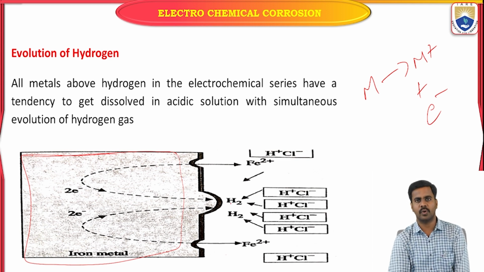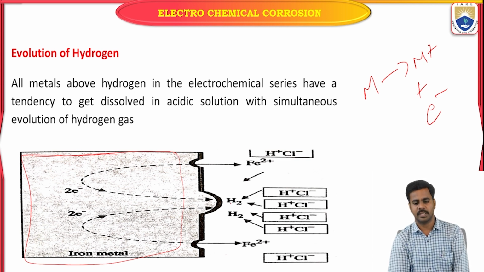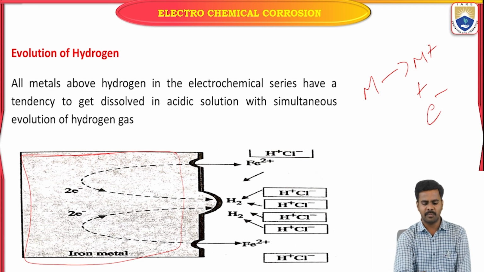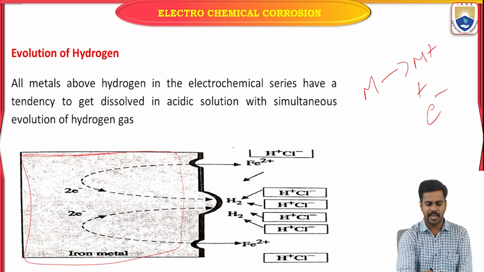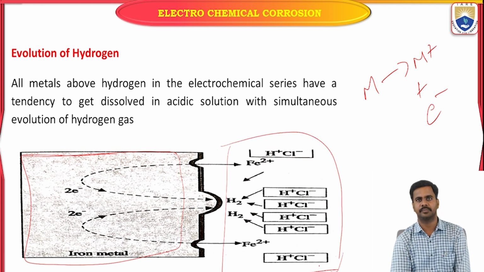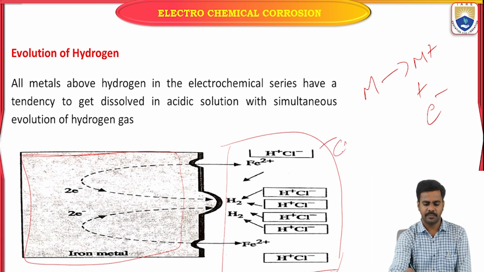These electrons move towards the cathode. Here the cathode is the environment, which should be acidic in nature. That's why I'm indicating it with HCl. This is the environment, which should be acidic and act as the cathode.